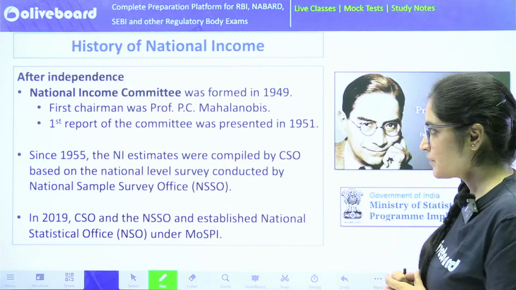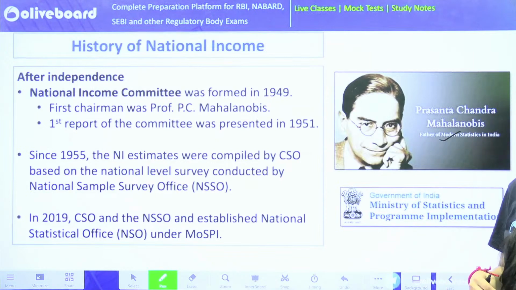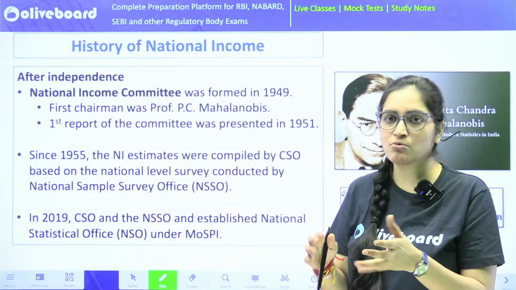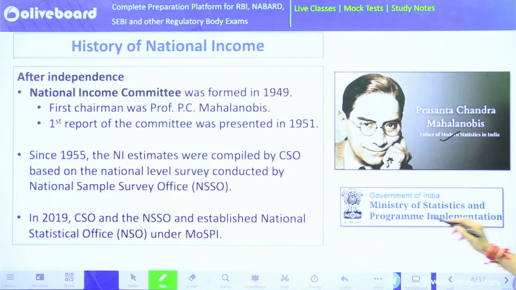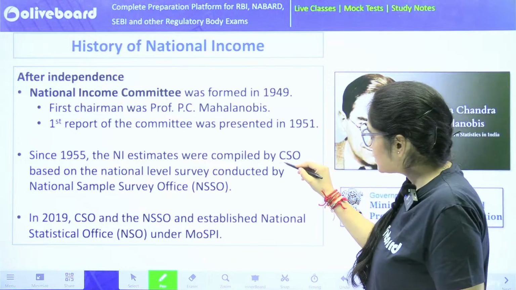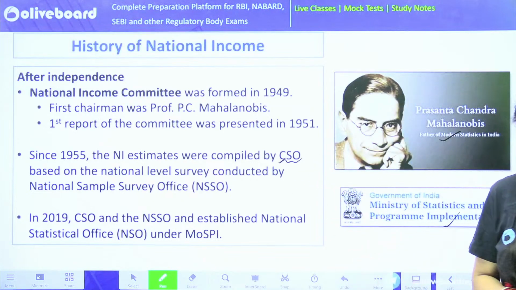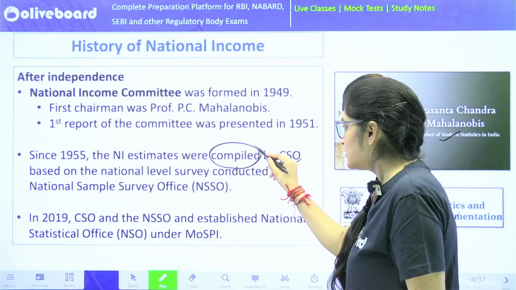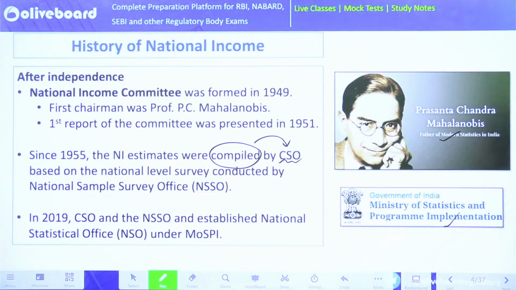After that, the whole task was given to MOSPI, the Ministry of Statistics and Program Implementation. There was a department under it, the Central Statistical Organization, that compiled the data for accounting purposes.